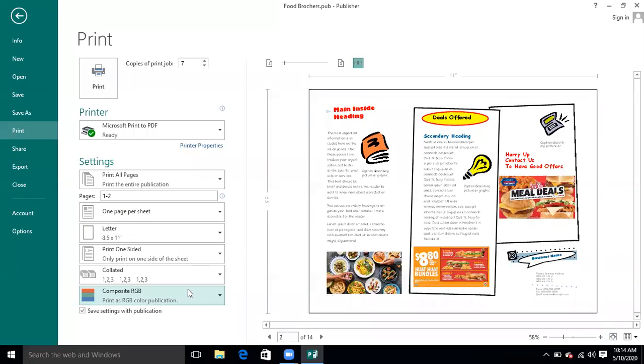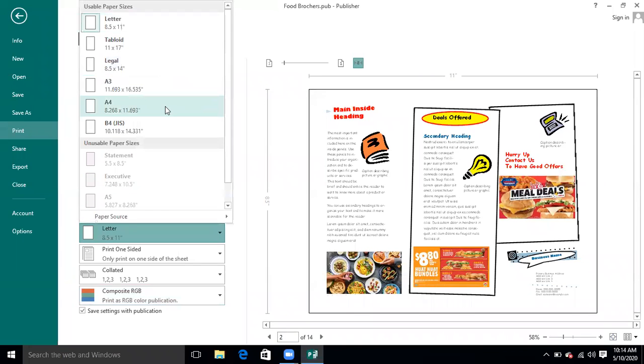Then what is the size of the page that we are using? We are actually using letter size. Normally we have got A4 size. A4 and letter are basically similar. A very small difference is there. So you can take it letter size.